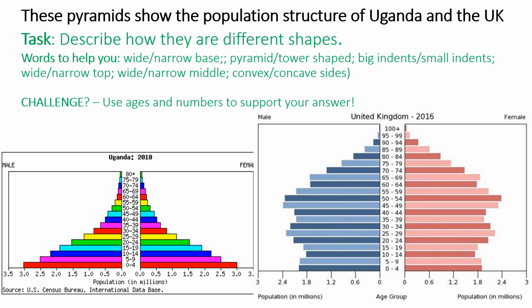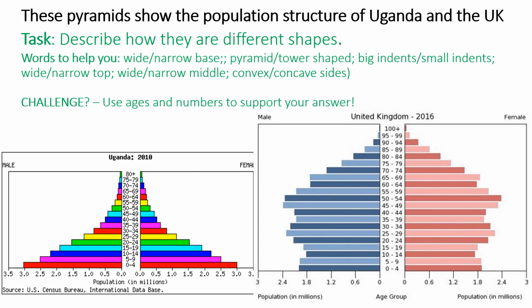So if you have a look at the United Kingdom on the right hand side, you can see right at the bottom the age group is 0 to 4. Then it goes up 5 to 9, 10 to 14, all the way to the top where we've got people living beyond 100. And it's the same for Uganda as well. They've got the ages going up the middle.